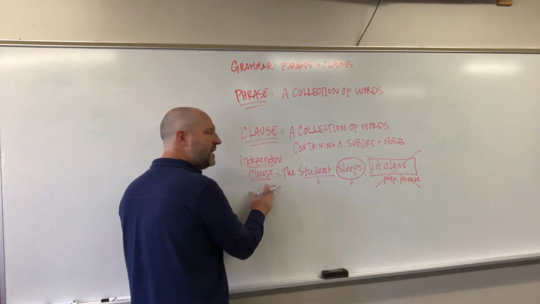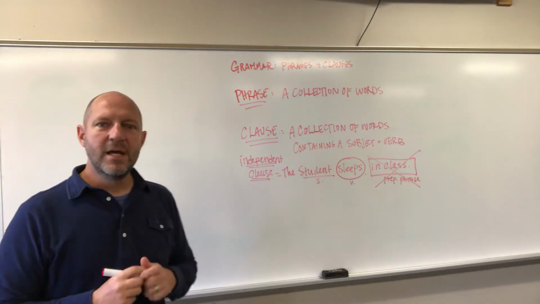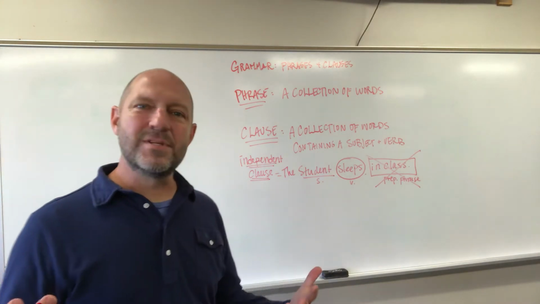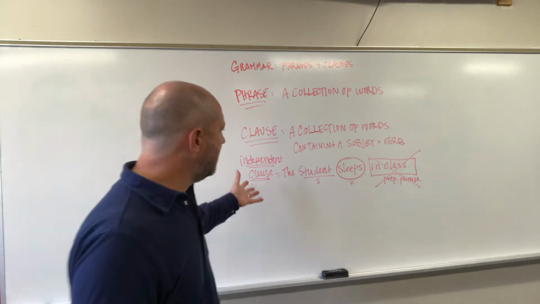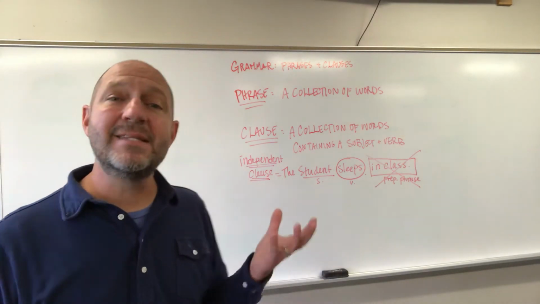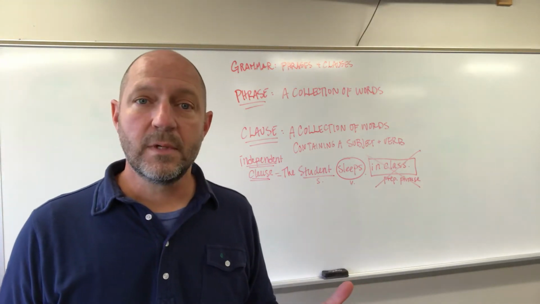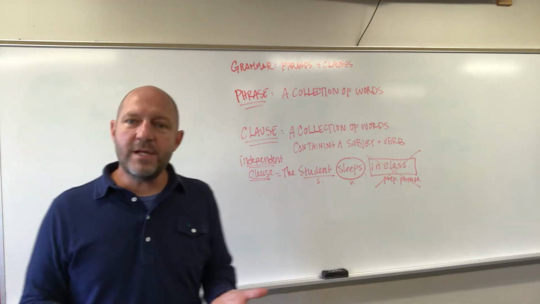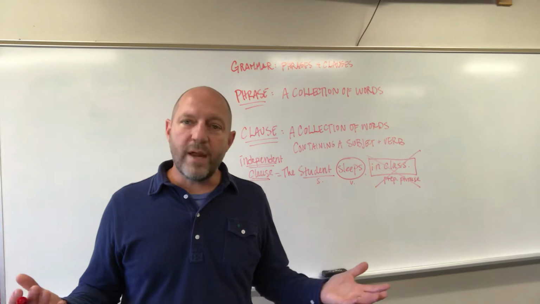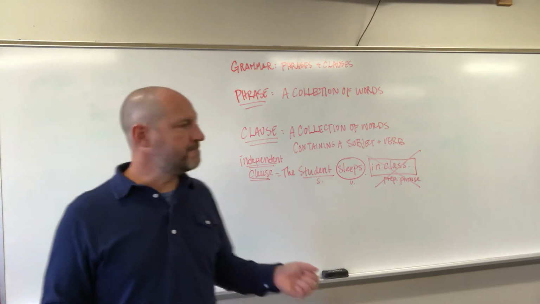It is an independent clause because it needs nothing else for it to make sense. It is a complete thought. It is independent. It can exist on its own the way an independent individual can exist on his own or her own. All right?